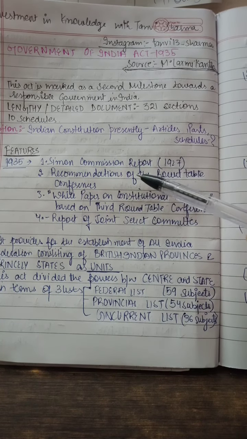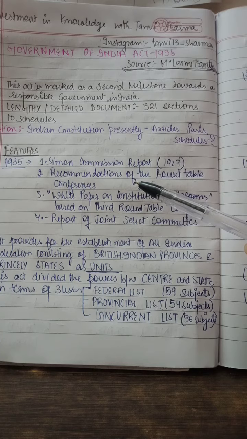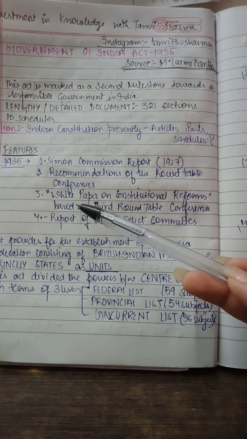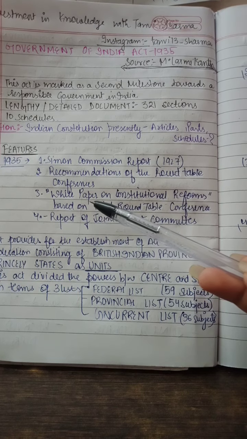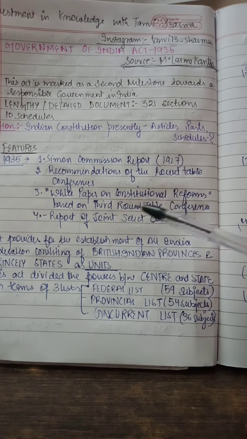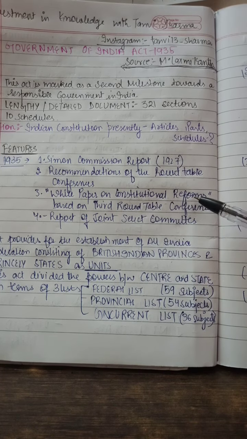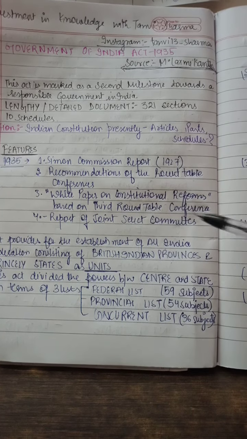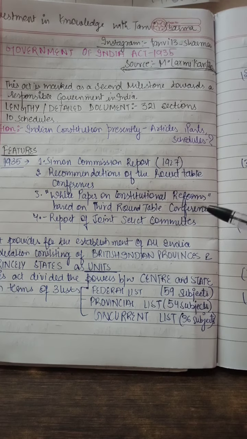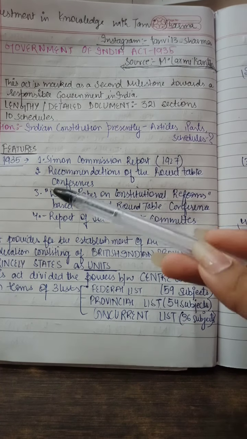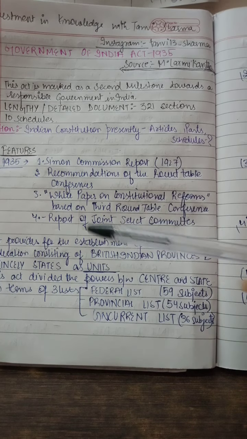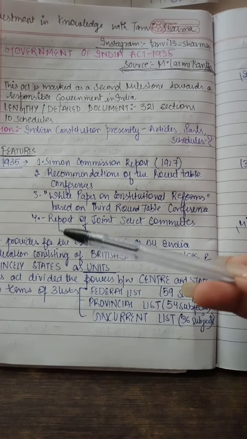Now after the Simon Commission, there were 3 roundtable conferences, so there were recommendations from there as well. Then I told you in the previous lecture on the Government of India Act of 1919 that there was a white paper on constitutional reforms. It is the name of a report which was based on the 3rd roundtable conference. This also suggested some constitutional reform, so this was also considered, and this report was submitted to the Joint Select Committee. On that basis, the Joint Select Committee gave its report.